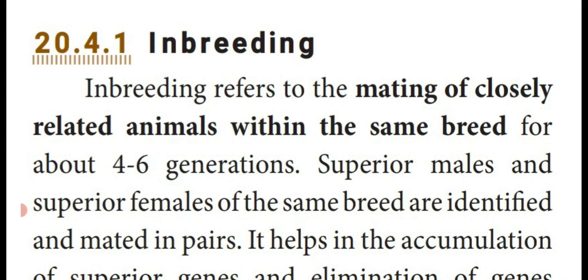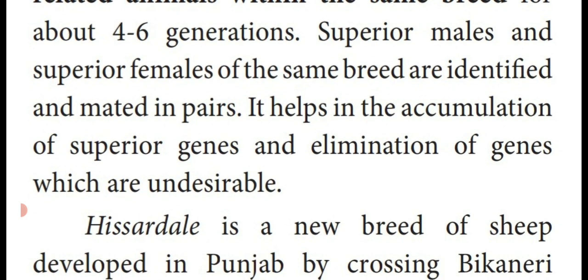After the selection over 4 to 6 generations, the male animals known as superior males and the female animals known as superior females are identified. Both are of the same breed and they are crossed in pairs. Then we get newly formed superior genes and the elimination, that means removal, of genes which are undesirable.